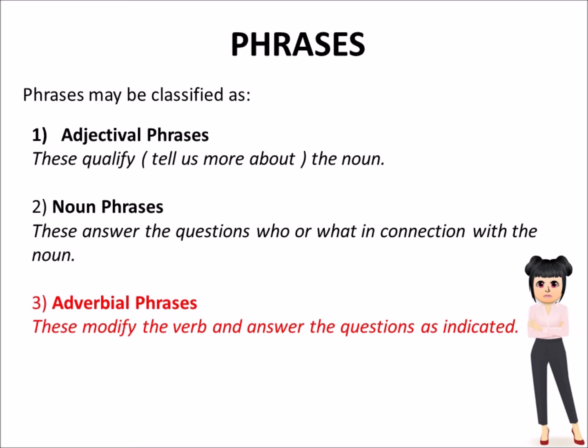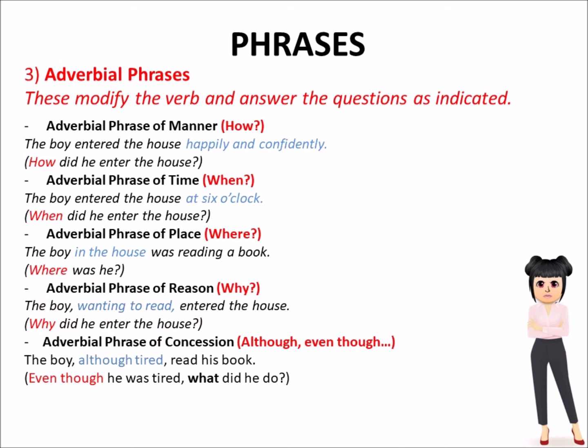3. Adverbial phrases. These modify the verb and answer the questions as indicated. Adverbial phrase of manner, how. The boy entered the house happily and confidently. How did he enter the house?